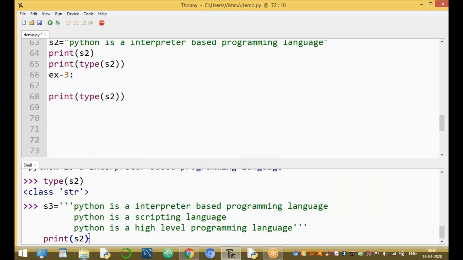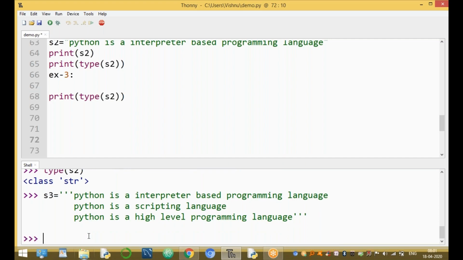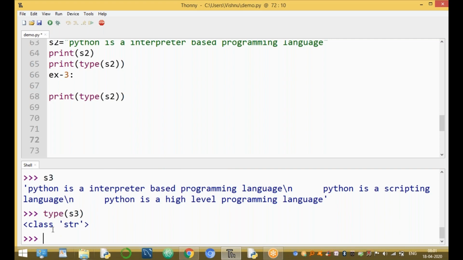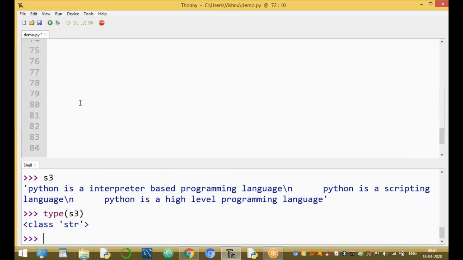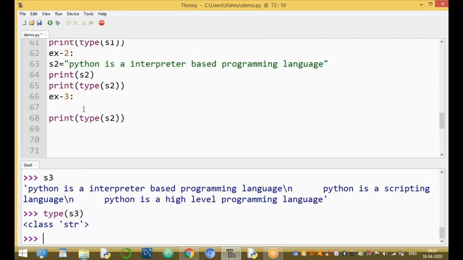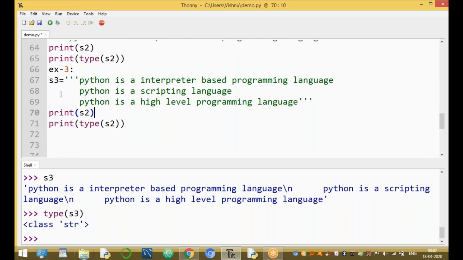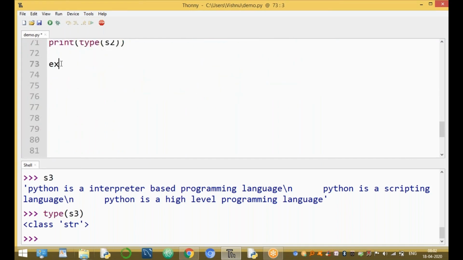Now run the module. Run the S3. S3 is a string. It is represented by triple single quotes. And print the value of S3. The value of S3 is "Python is an interpreter-based programming..." with a new line here and a new line here. And if you want the type of S3, the type of S3 is string type. Same program we are running for the same S3.